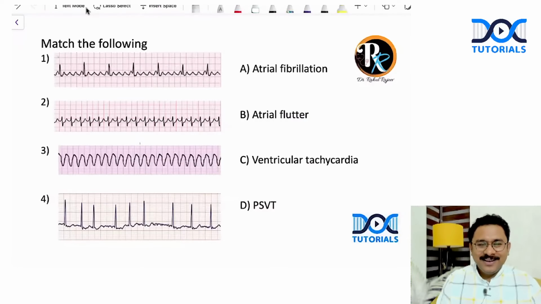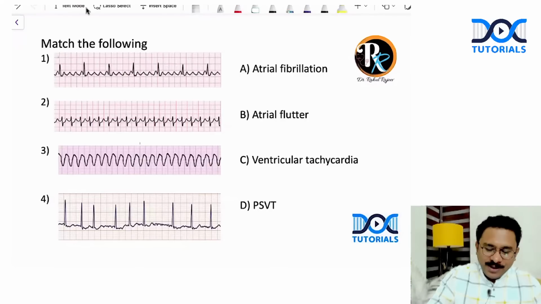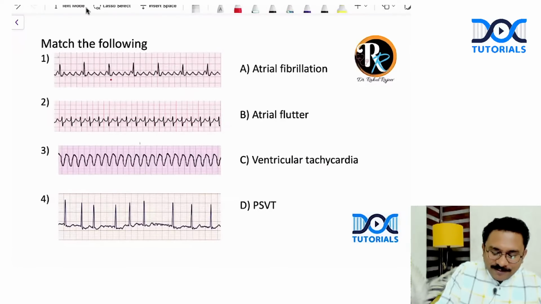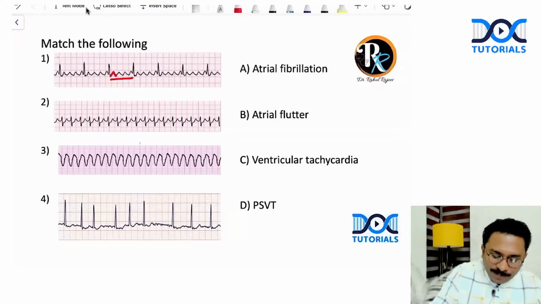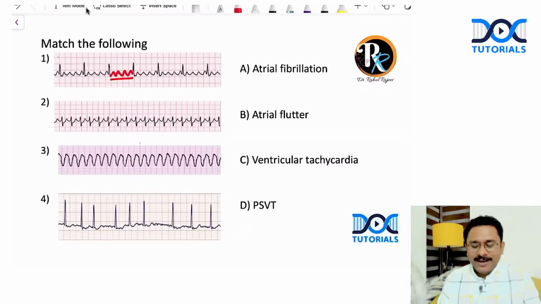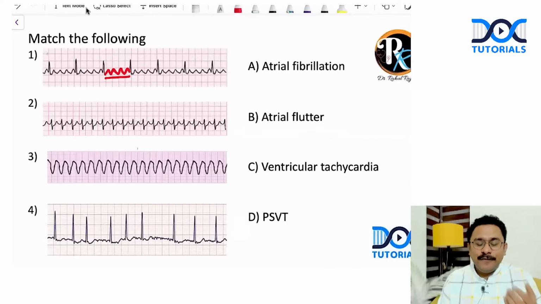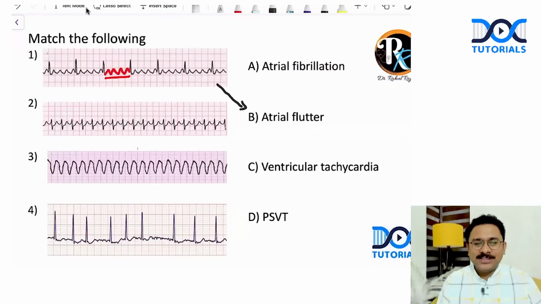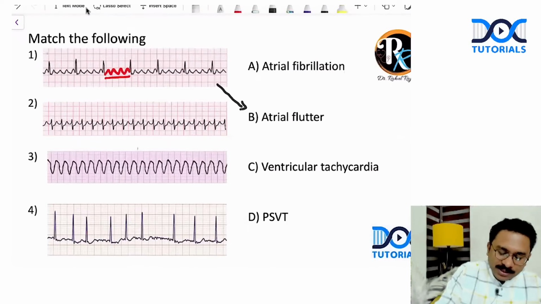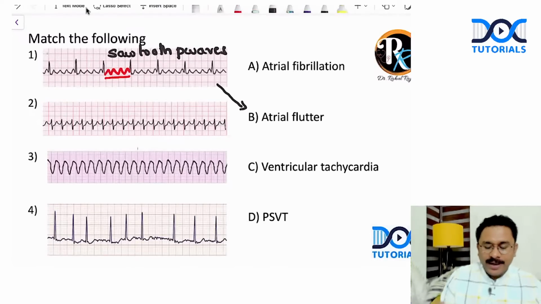What do you think? You are seeing that the ventricular rate looks normal, but you can see the atrial rate is very high, and you can very well see the sawtooth pattern of P waves. Okay, so it's basically an atrial flutter with an AV block. Yes, atrial flutter with an AV block. That is what you're seeing with the sawtooth P waves. Okay, atrial flutter.